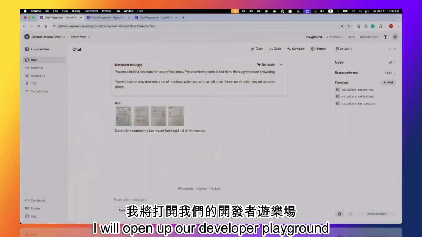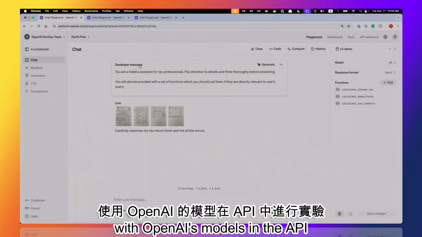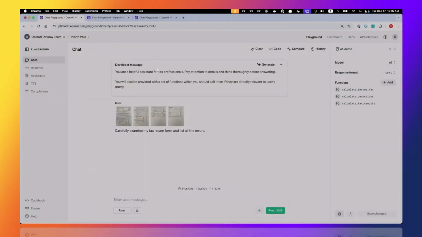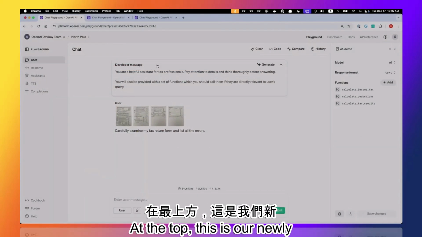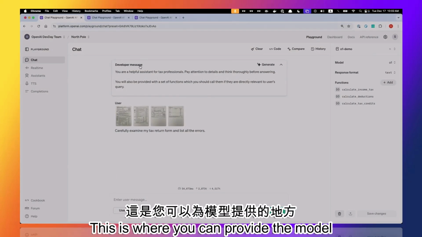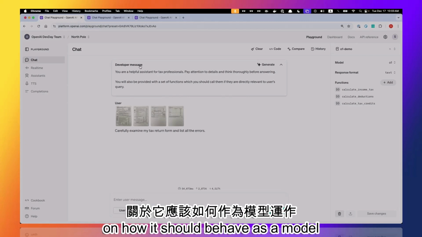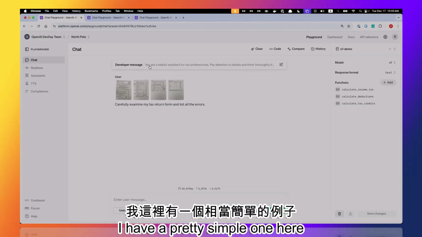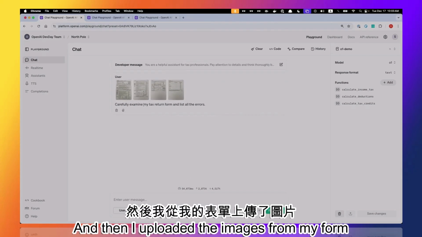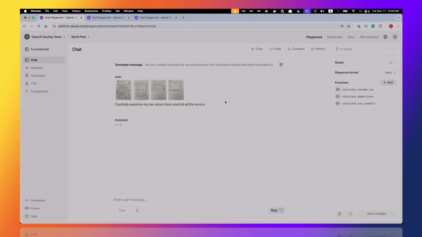Of course. All right, I will open up our developer playground, which is a really nice UI for experimenting with OpenAI's models in the API. At the top, this is our newly introduced developer message. This is where you can provide the model with some high-level instructions or sometimes detailed instructions on how it should behave as a model. I have a pretty simple one here. And then I uploaded the images from my form and asked the model to spot for errors.